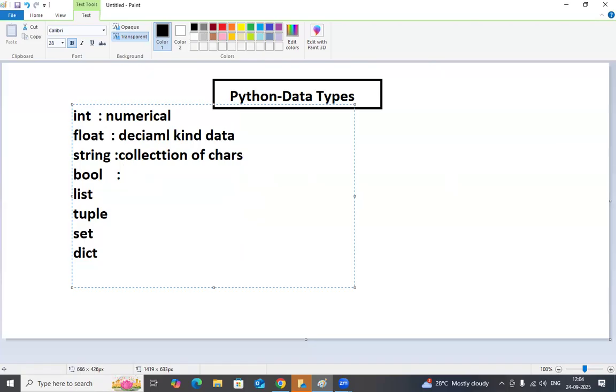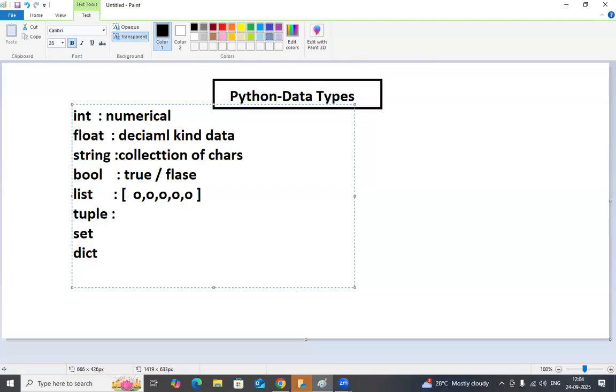Boolean has two states, either true or false. Boolean has only two values, true or false. And coming to the list. List is a collection, stored in square braces. Object 1, object 2, object 3, object 4, a number of objects are stored in the list. Later I will tell you the purpose of the list and the important features of the list.